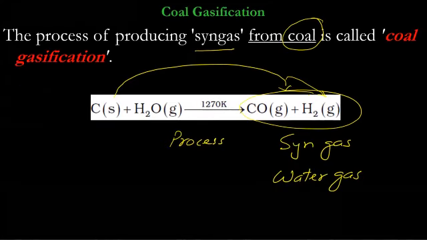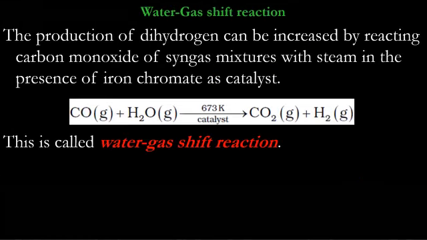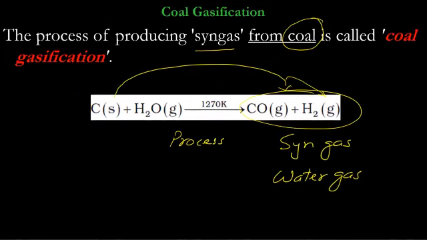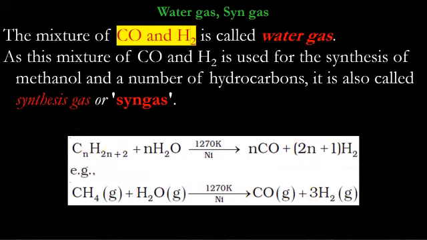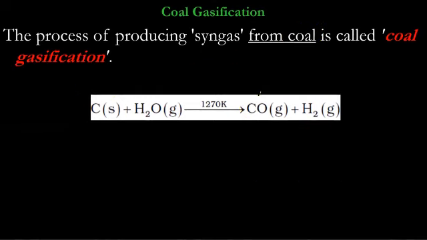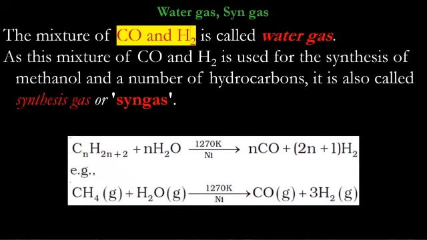That's what is the water gas shift reaction. So this carbon monoxide is being produced in both of the previous reactions, whether the method from the hydrocarbons, methanol, or the method from the coal. In both cases, you are getting carbon monoxide, because this is a mixture of carbon monoxide and hydrogen, which is known as syngas.